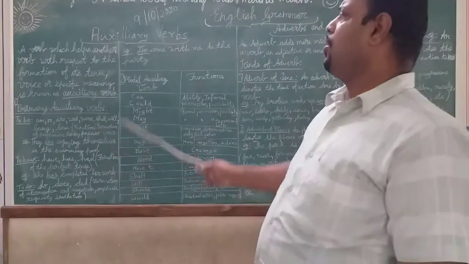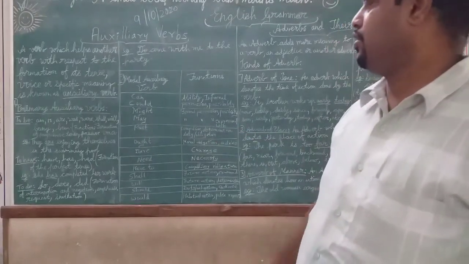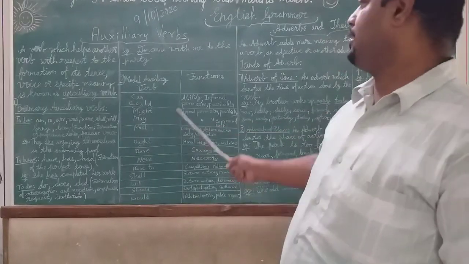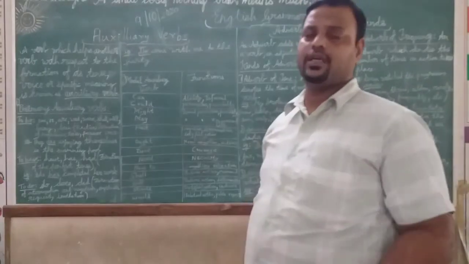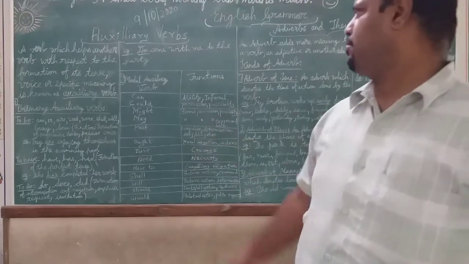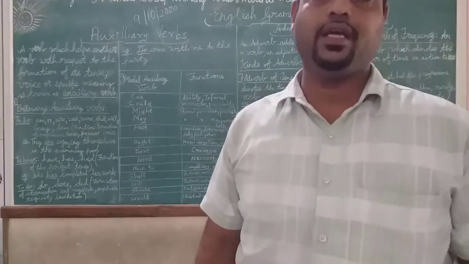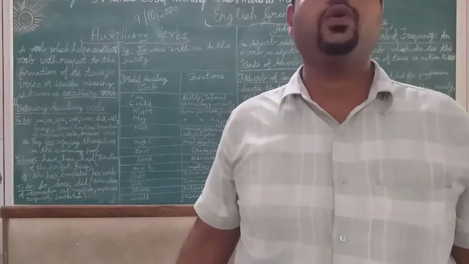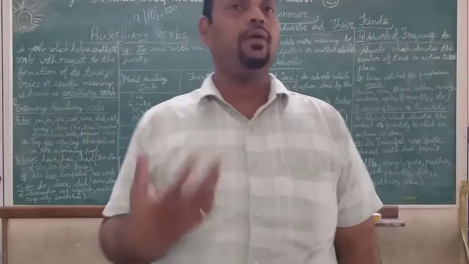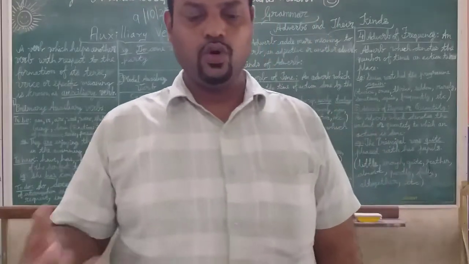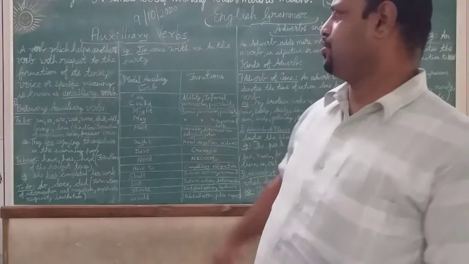Now we come to the modal auxiliary verbs and their functions. You can see can. Can has ability, informal permission, and possibility. Can and could are the same. If you take one sentence of can, which shows ability: I can study well in a quiet room. It is showing my ability that in a quiet room I can study well. So it is a modal auxiliary verb, and it shows ability.